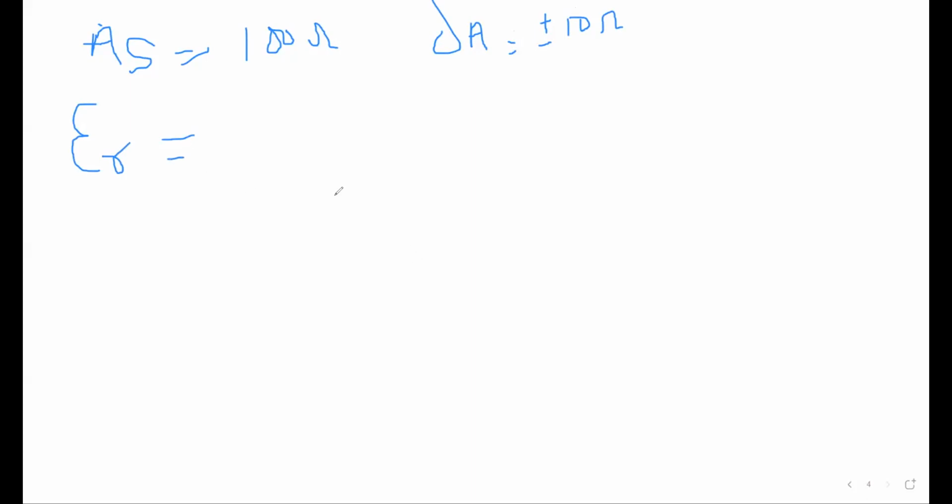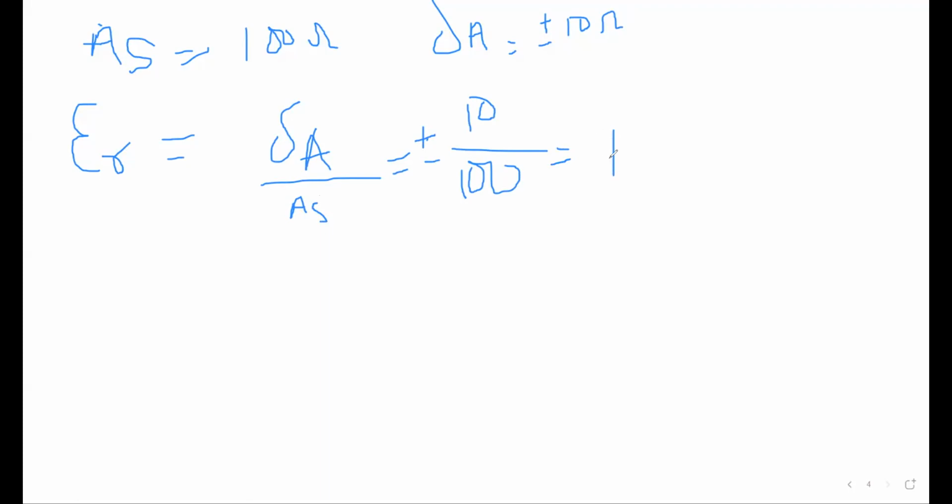Tell me the value of ER fast. ER is del A upon AS, right? Del A is 10 and AS is 100, and you have to also put plus minus here. So from my calculation, it is becoming plus minus 0.1.